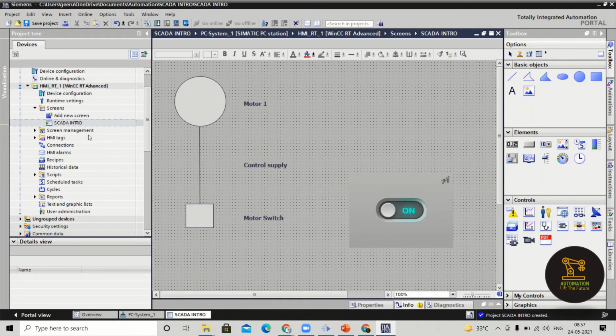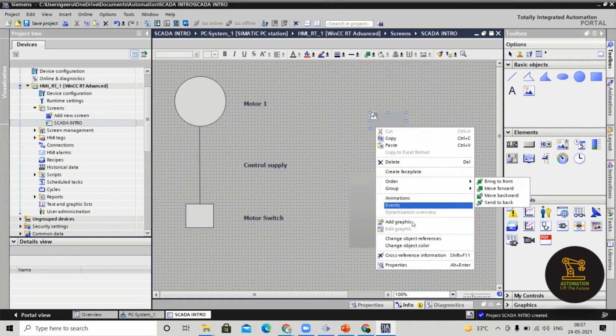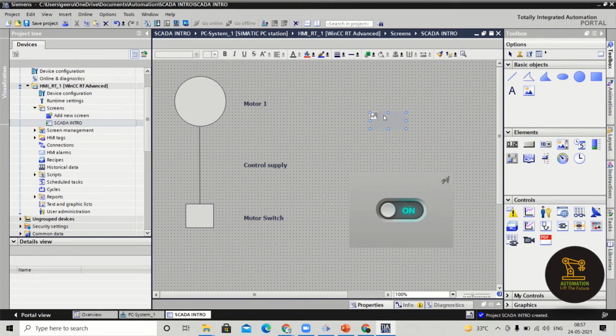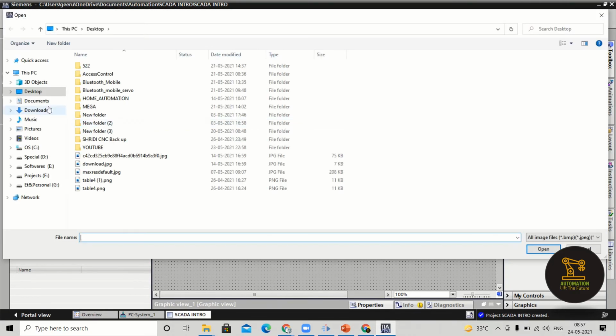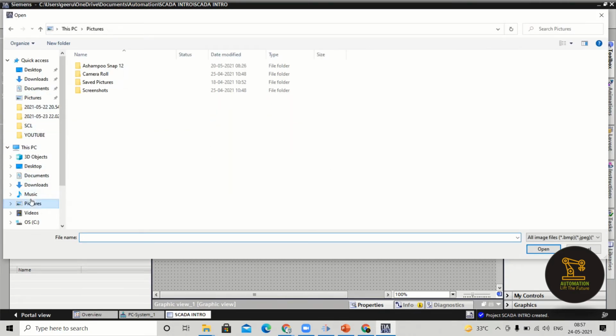Now go for TIA Portal, go for add graphic, pictures.